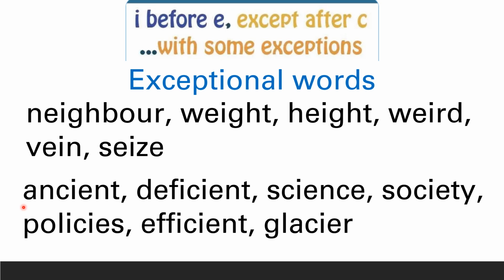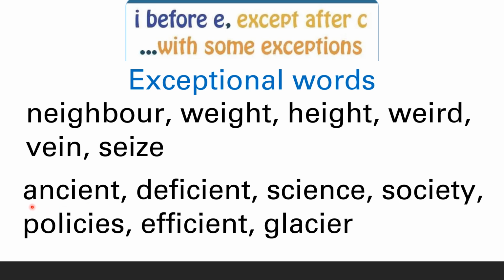According to the rule, if there is letter C, we have to use E, I. Right? Now, can you see the difference in all these words? Yes. In all these words, you have C, but after C, what is written here? I, E, which is not in the rule. So, these are all exceptional words.